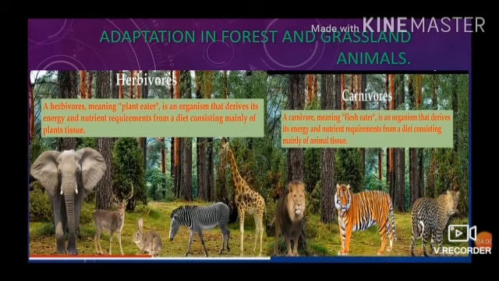Carnivorous animals like wild dog, fox, tiger, and lion have strong legs to run fast and capture their prey. They have claws and their canine teeth are sharp and pointed. Tigers have padded paws. This enables them to silently stalk their prey and capture it easily. The eyes of carnivorous predators are located in the front of the head. It helps them to spot their prey from a long distance.